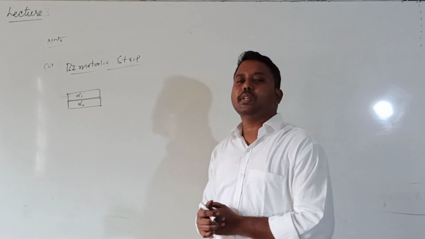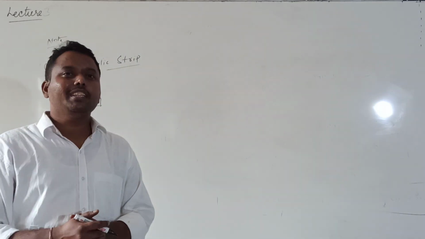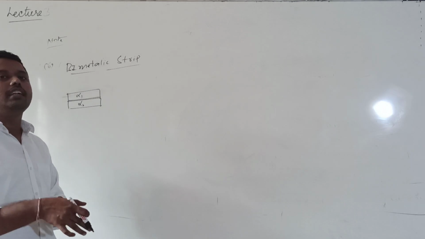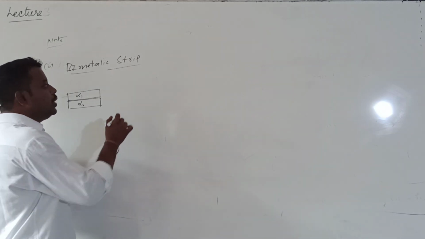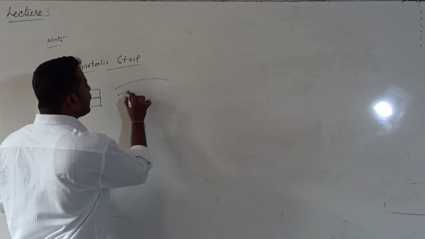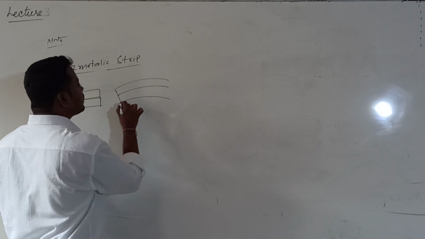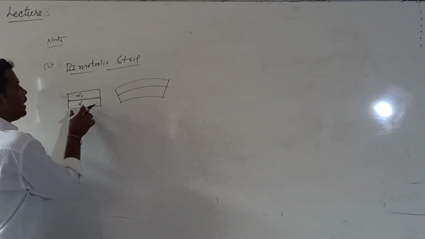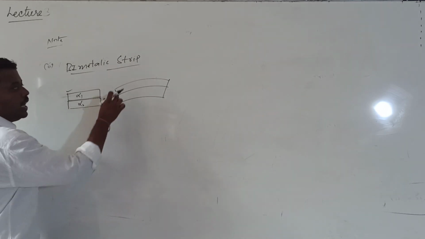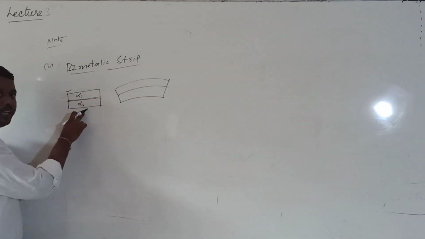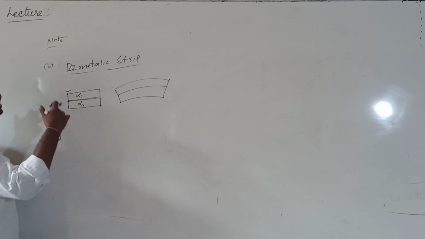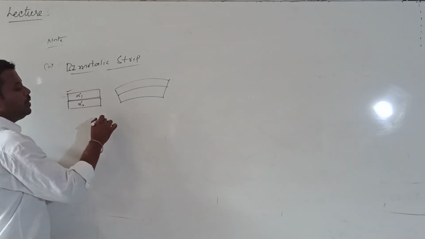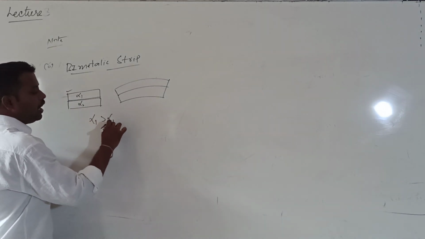What is the purpose of this bimetallic strip? Whenever the temperature rises, it will bend like an arc. Initially the two rods are like this. Whenever you heat it, the metal whose alpha value is more expands more. For example, here alpha 1 is greater than alpha 2.